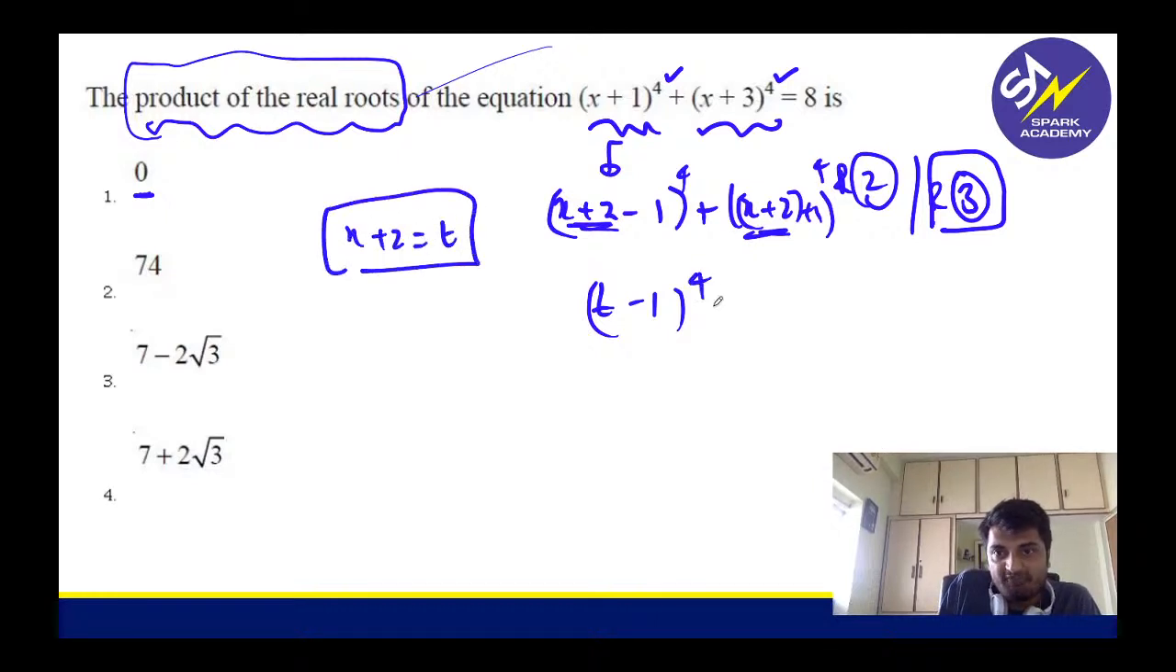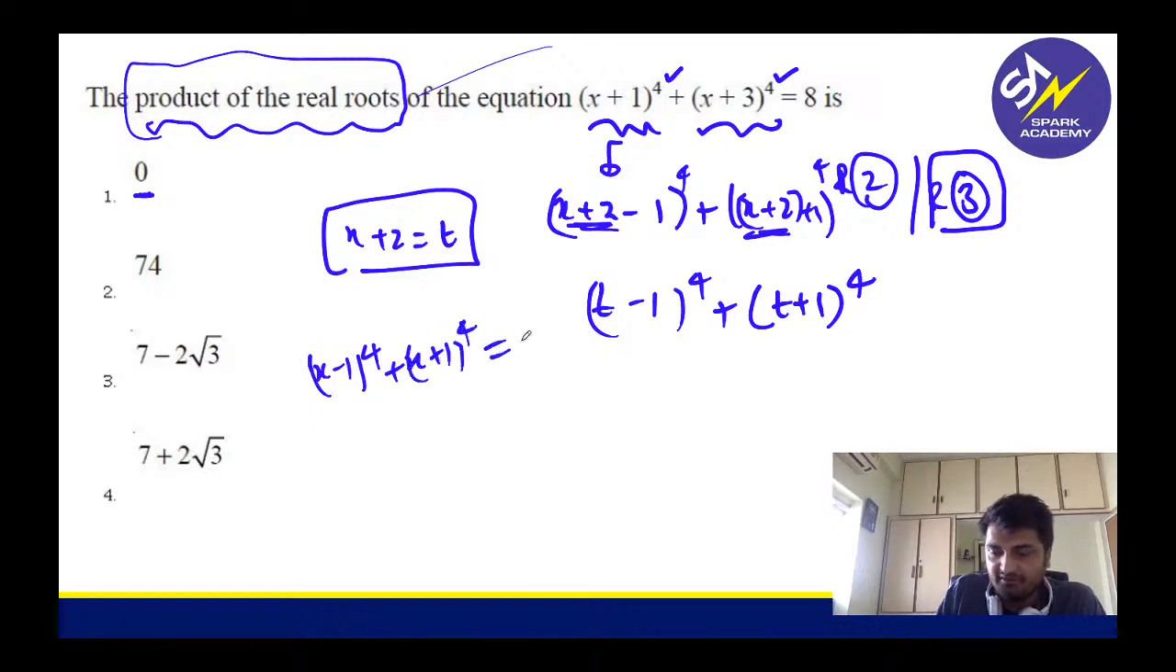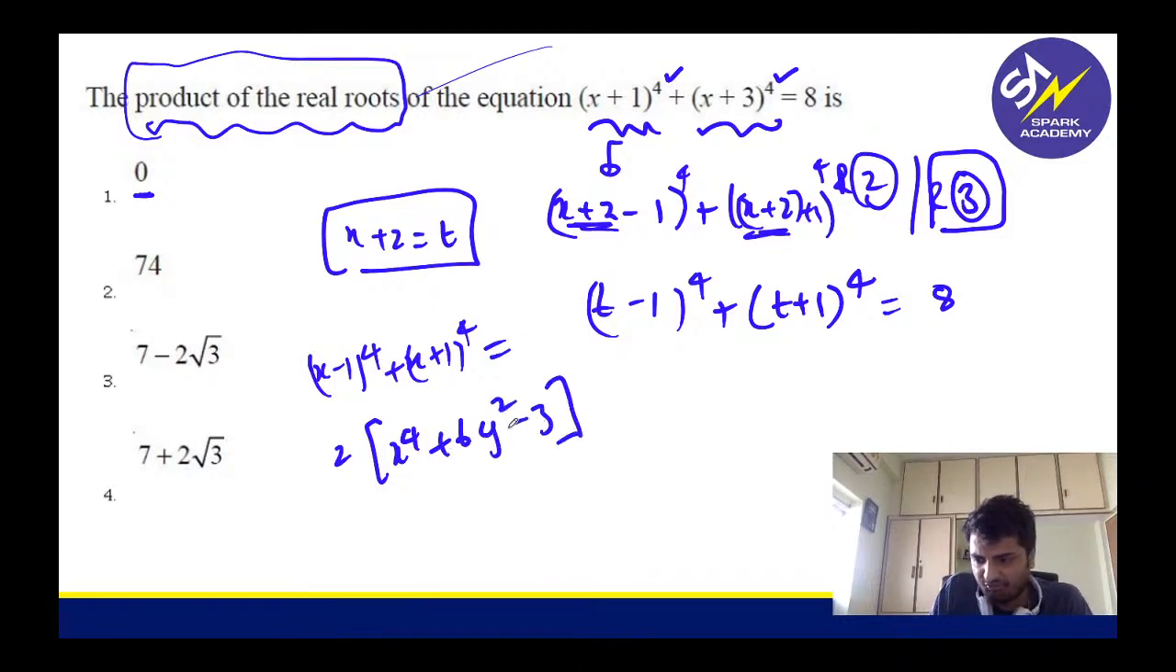So (t minus 1) whole power 4 plus (t plus 1) whole power 4, I can write. Actually, there is a standard formula, which is (x minus 1) whole power 4 plus (x plus 1) whole power 4. That part I think you will get something like 8, so this is given as 8. So this part I think you will get it as 2 times x power 4 plus 6y square minus 3. Something of this sort I think you should be getting.